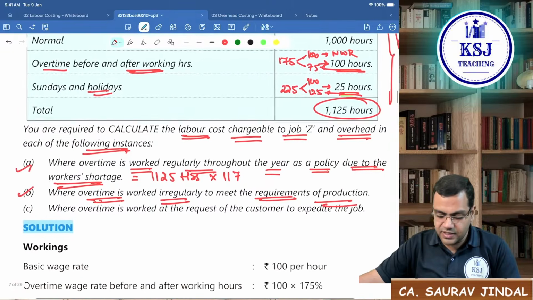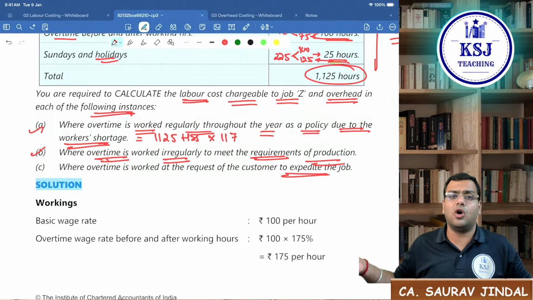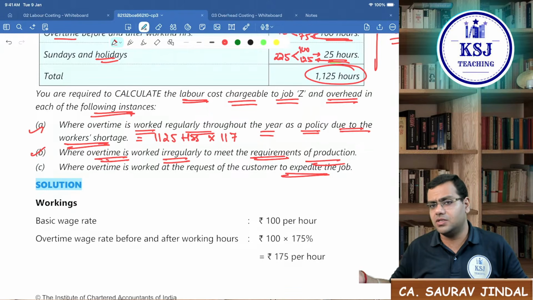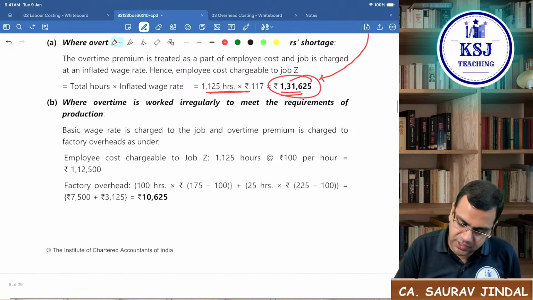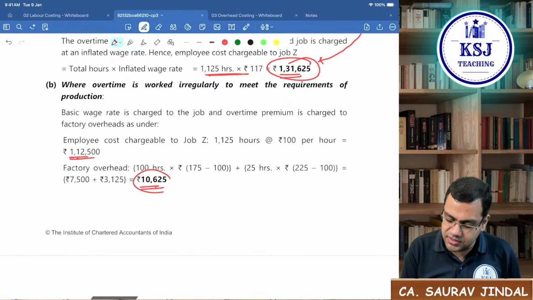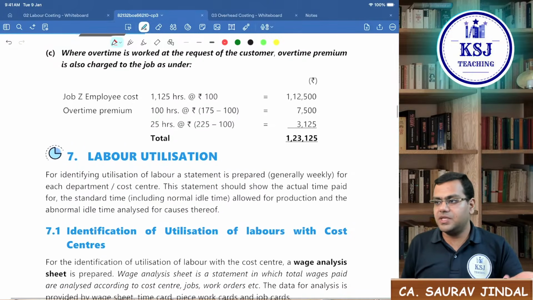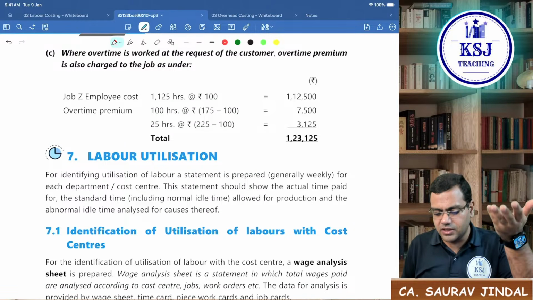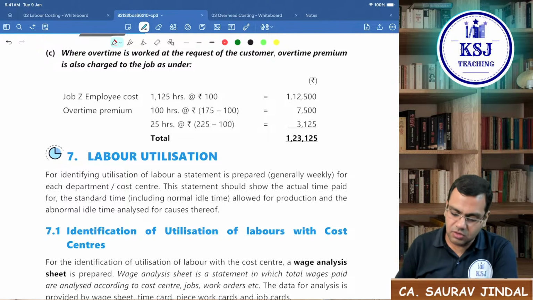Third case is where the overtime is worked at the request of a particular customer. Okay, so the whole cost is to be charged from that customer. Right, so B part we have done. 1,12,500 and 10,625. Third is if it is at the request of the particular customer, then the whole cost is from that particular customer only, sir. Everything is from that customer.